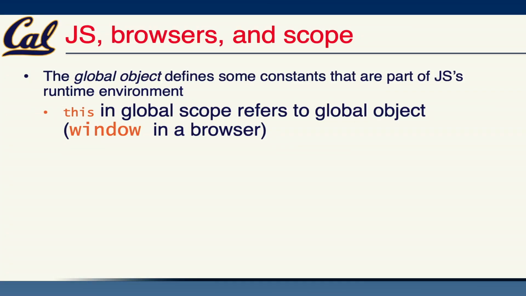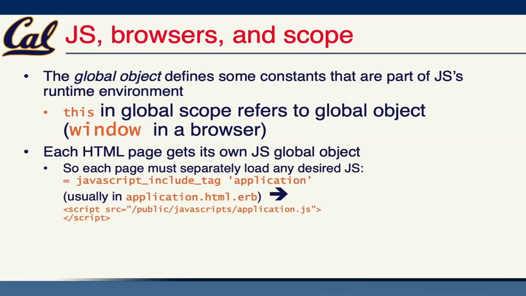But typically, what you'll see is in a browser, the thing that's called window is sort of the global object that contains all of the information about your current browser session. And this is scoped in a browser by HTML page. So when we load a JavaScript file in our Ruby app, whatever code runs in that file will run in the context of that current page.